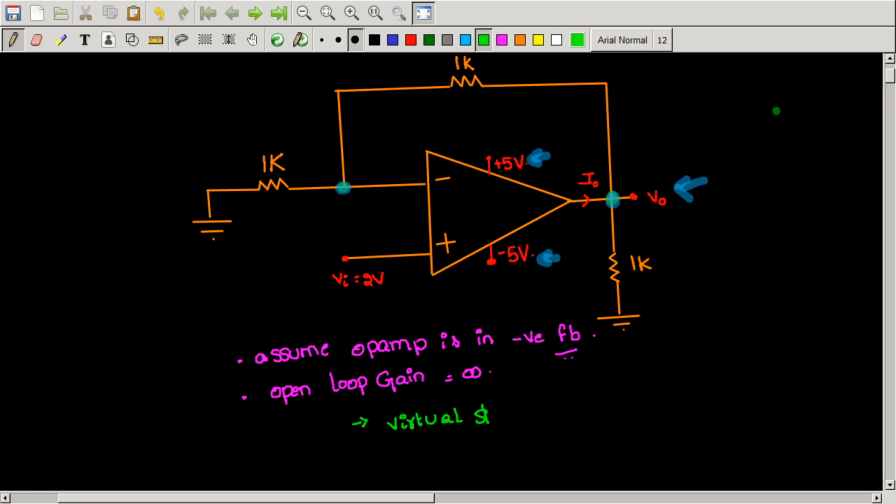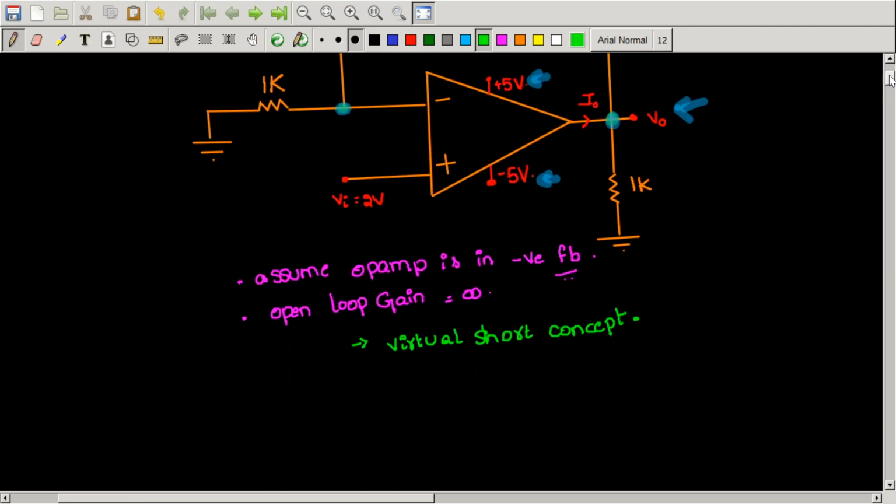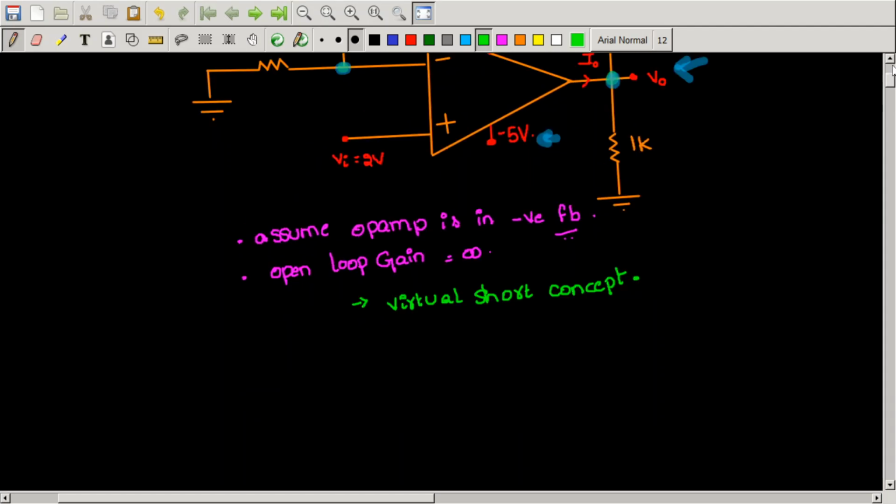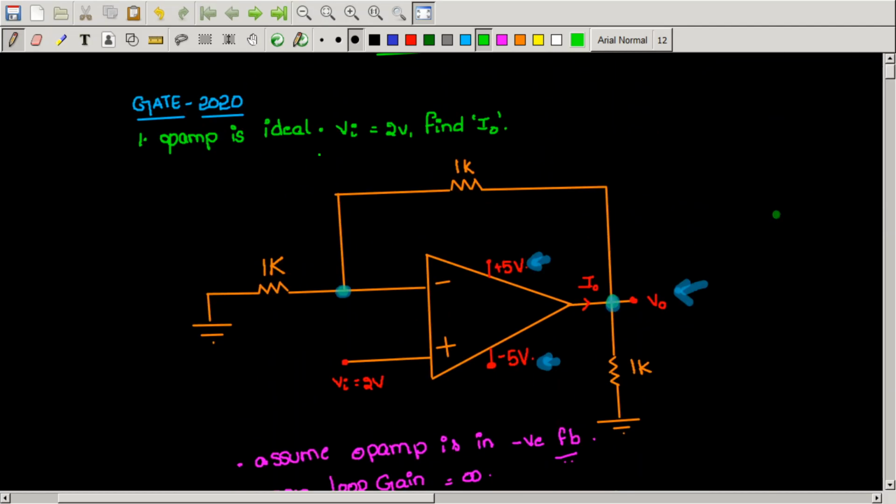So here is a takeaway for you. Remember that you should apply virtual short concept if and only if op amp is in negative feedback and the open loop gain of the op amp is infinite. If any one of the conditions fails, you should not apply virtual short concept. What is virtual short concept? The voltage at the non-inverting terminal will be equal to the voltage at the inverting terminal of the op amp. That is, this voltage will be simply equal to this voltage or vice versa.